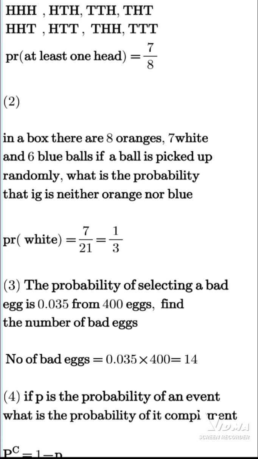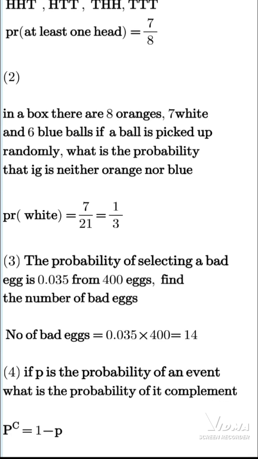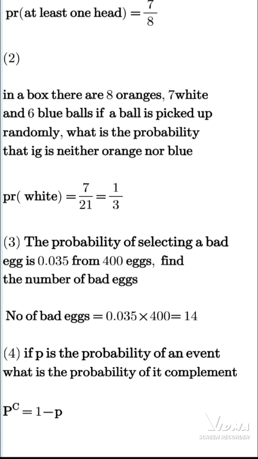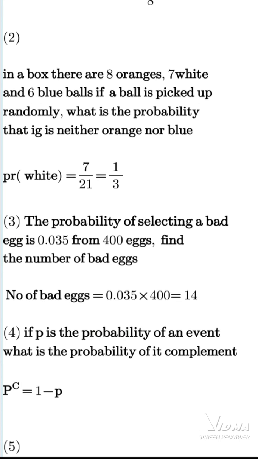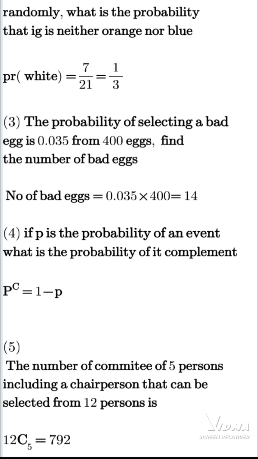Question number two. In a box, there are 8 orange, 7 white, and 6 blue balls. If a ball is picked up randomly, what's the probability of getting either orange or blue? Since it is neither orange nor blue, definitely it will be white. So the probability of white is 7/21. That's 1/3.